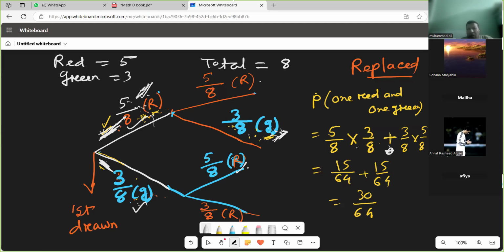So on the second draw, red and green are independent, but on the first draw they are mutually exclusive. This red and green are independent, that's why you multiply. Plus means this path and that path are mutually exclusive, that's why you add. And green multiplied by red is independent, that's why we multiply. Again, the paths are mutually exclusive, so you add, but after that, these are independent, so you multiply.